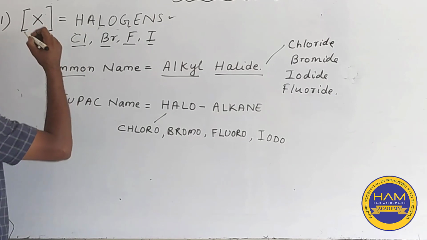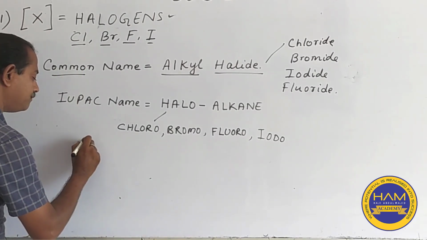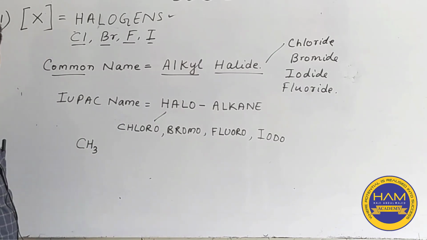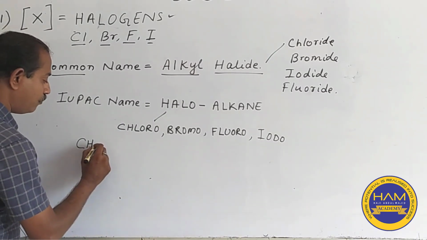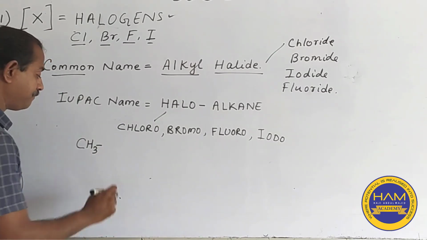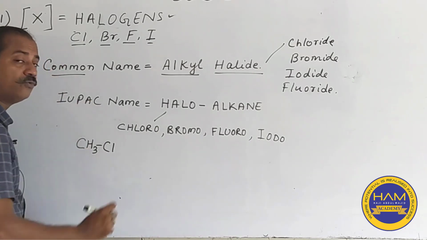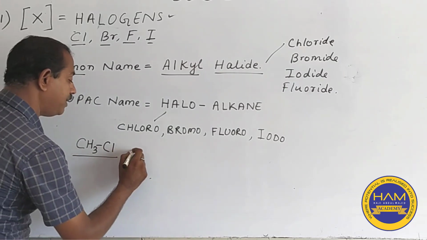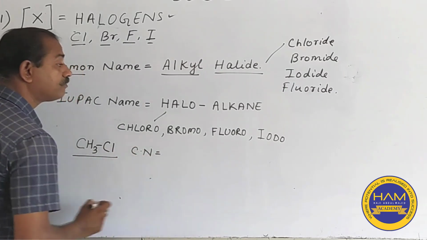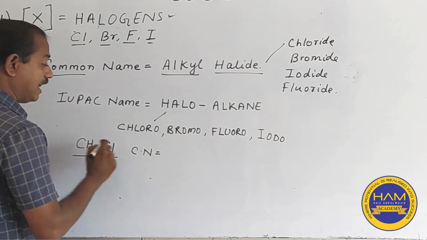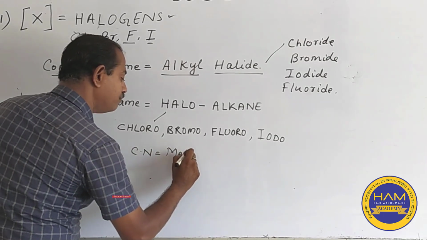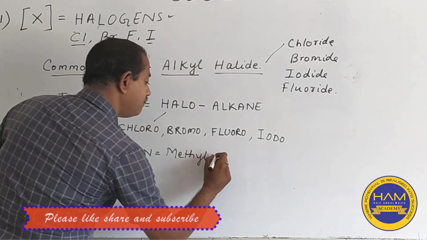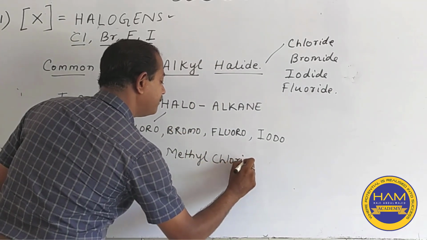For example, we take chlorine along with CH3. Students, as you know, CH3 is the methyl radical and one bond is left vacant. So we will add chlorine over here and this will form a new compound. The common name will be, yes, you guessed it right, alkyl, that is methyl, and halide, so chloride.